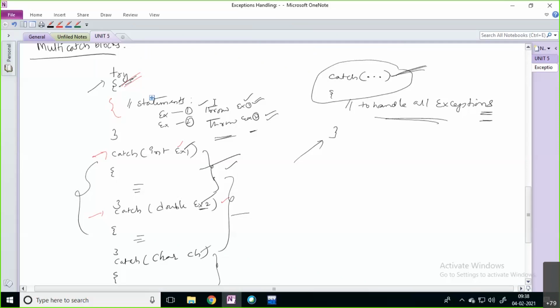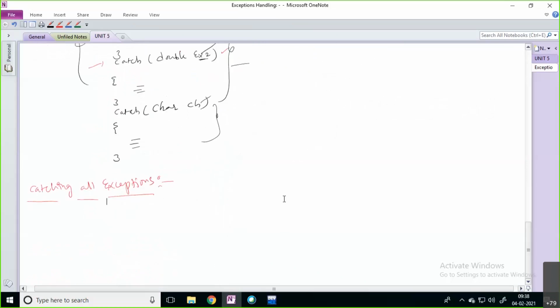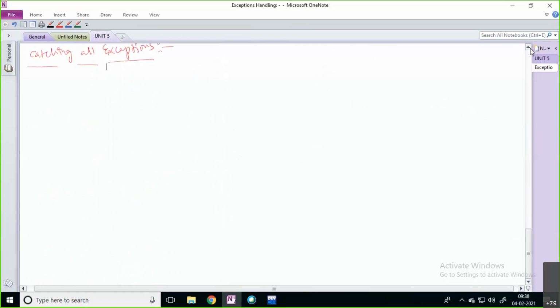For that case, what can we do? We have one catch block that can handle all the exceptions. It can catch all the exceptions from your try block. That is simply catch with three dots. This is the catch block which can handle all exceptions.